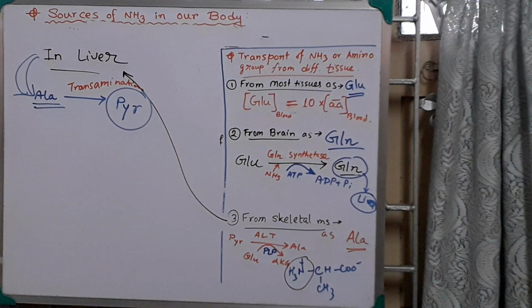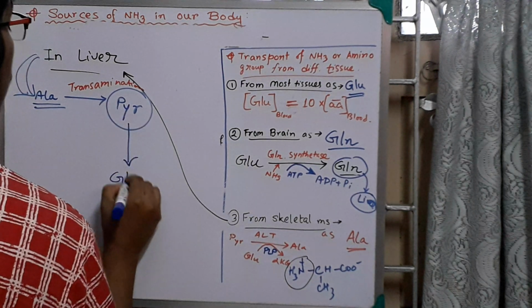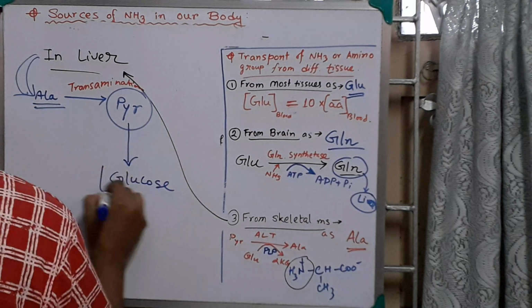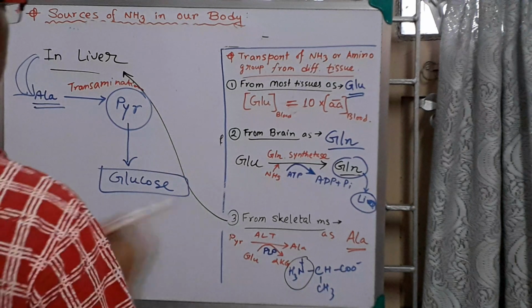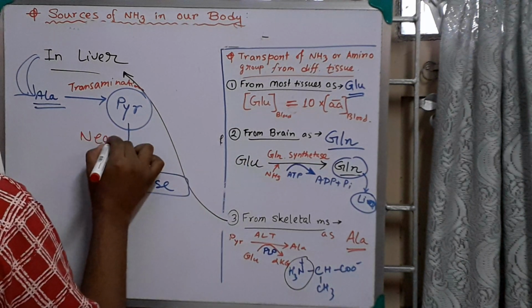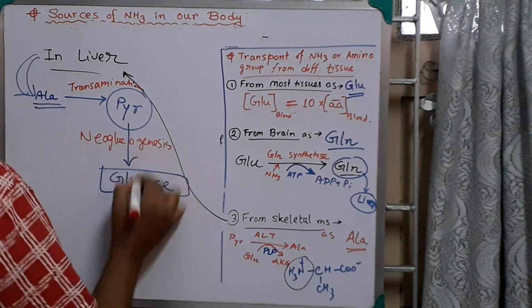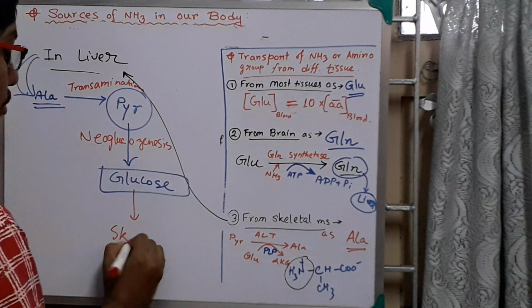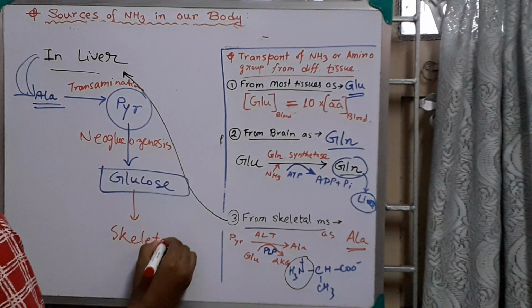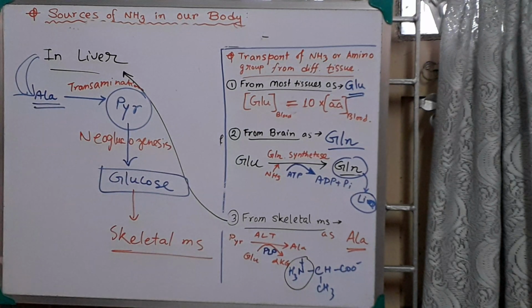Now, as pyruvate is formed, this pyruvate will form glucose. How will pyruvate form glucose? By the gluconeogenesis process, you know it. By gluconeogenesis, this glucose will go back to skeletal muscle. This cycle is called the glucose alanine cycle.